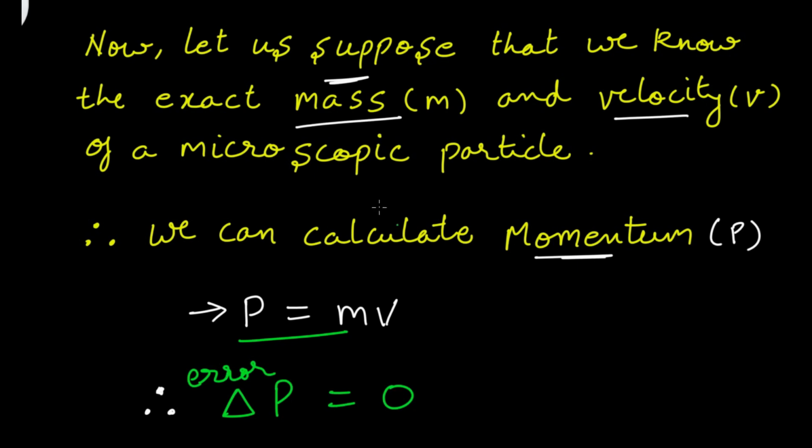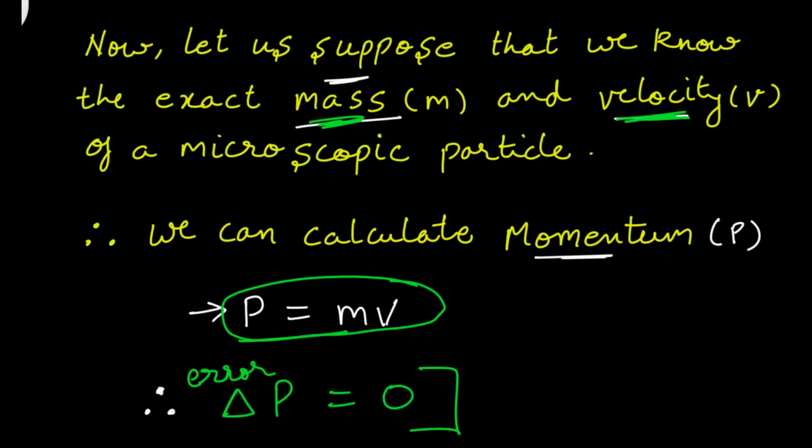But since we know the exact mass and velocity of the particle, we can calculate the exact momentum, right? Since we can calculate the exact momentum, it simply means delta P will become 0, right? I hope this is clear till now.